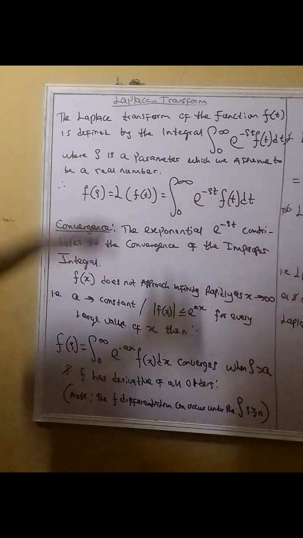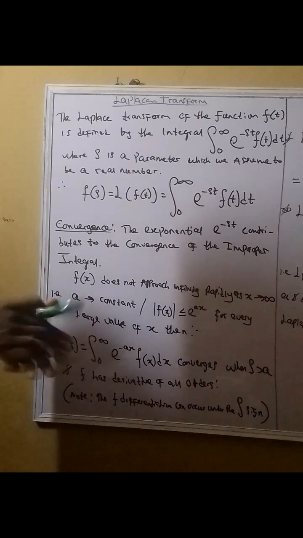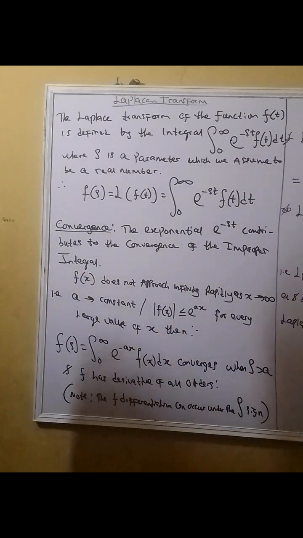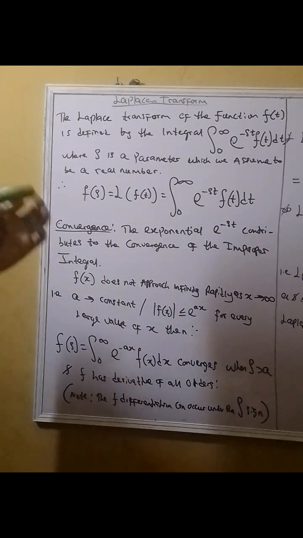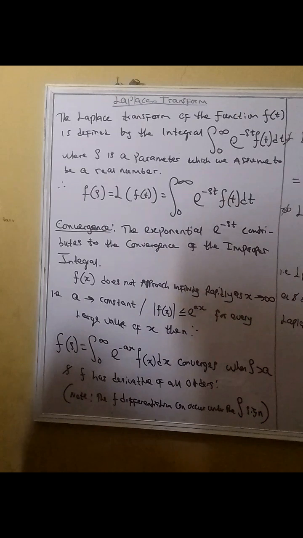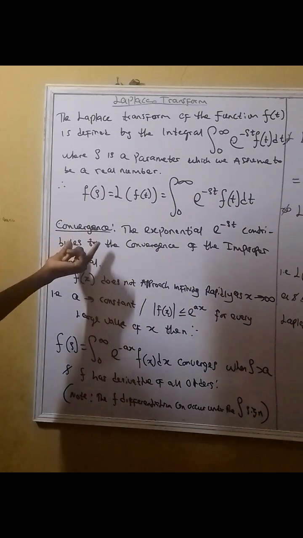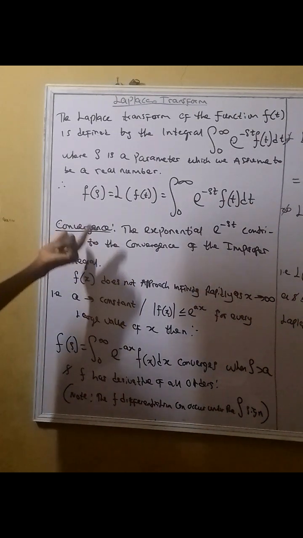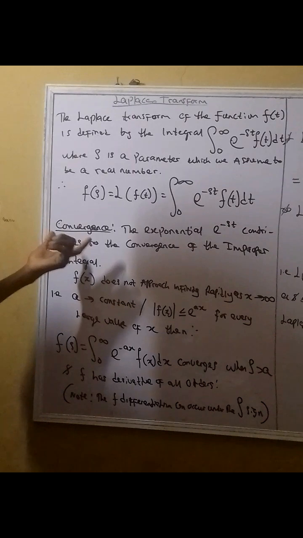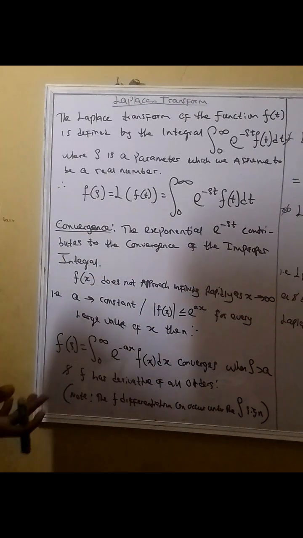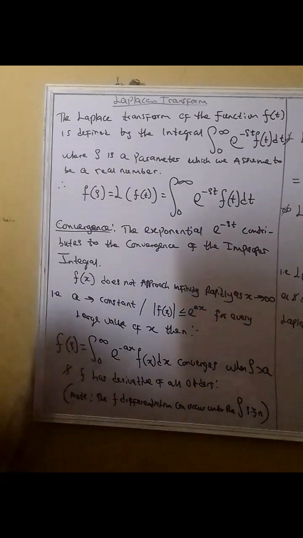This is what we just need to know as a basic person who wants to understand what the Laplace transform is about. Then there is something we also need to call our attention to, which is convergence. Whenever you talk about these things, you have to understand the convergence of an integral expression.